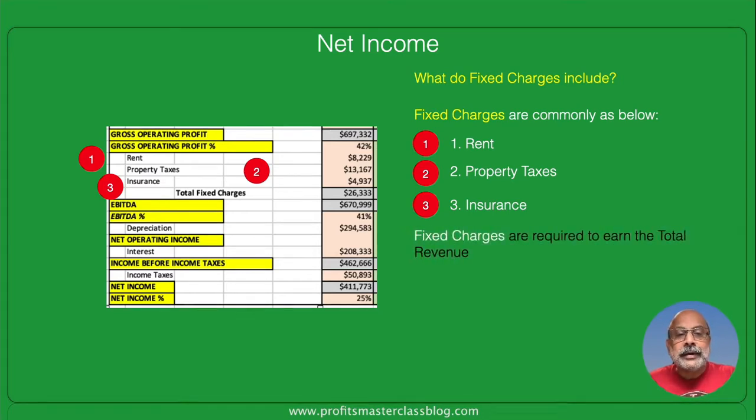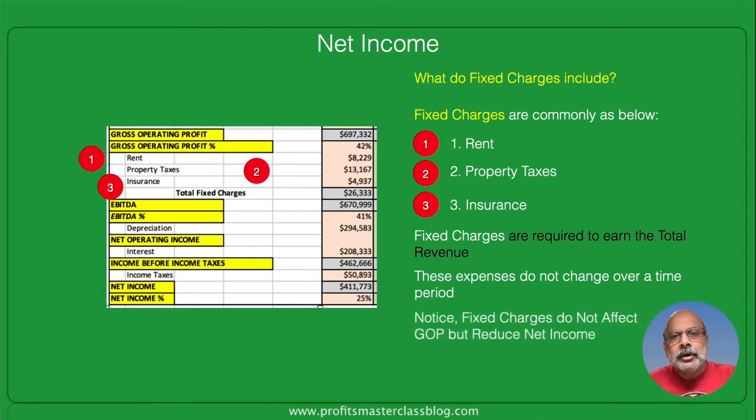Fixed charges are required to earn the total revenue. These expenses generally don't move around a lot. That is why they are called fixed charges. Now, notice that the fixed charges, the three items we saw, rent, property taxes, and insurance, do not affect the gross operating profit, which is above it, but they reduce net income, which is below it.